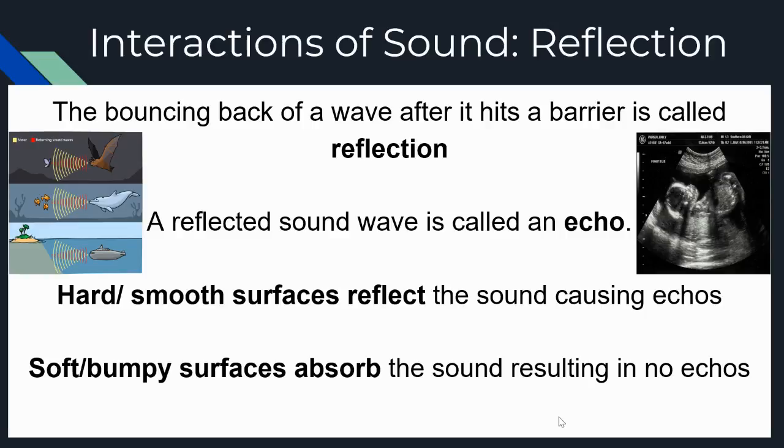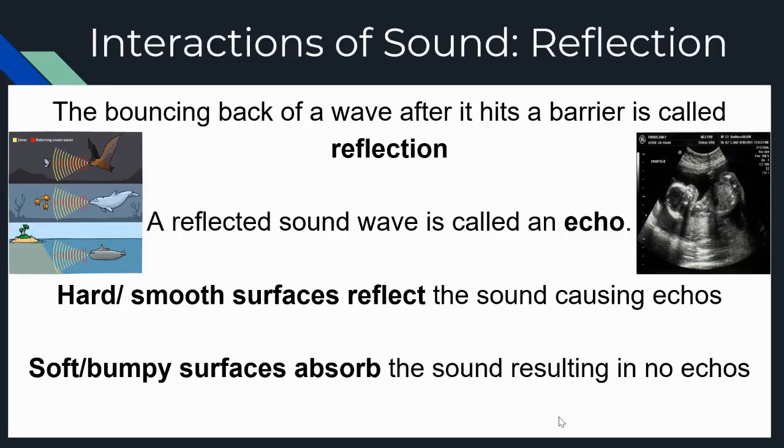But if you're in an empty room, like an empty gym, or maybe you just bought a house and it's got no furniture in it, the sound can actually bounce off the walls because there's nothing to absorb the sound. So then it causes an echo. So the hard, smooth surfaces will reflect the sound, causing echo, and soft and bumpy surfaces will absorb the sound, resulting in no echoes.